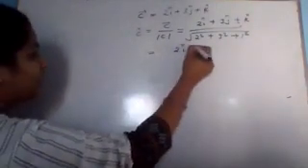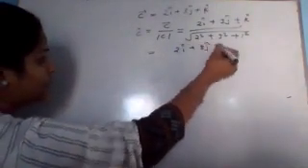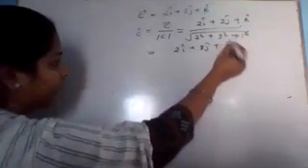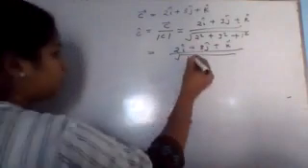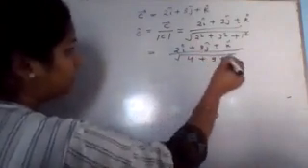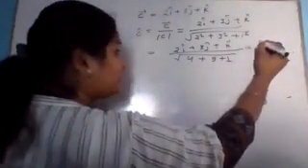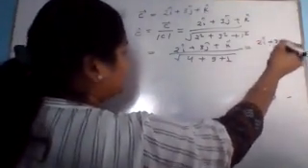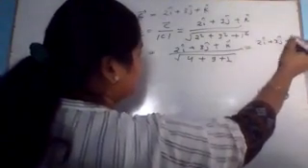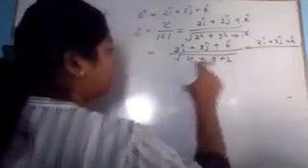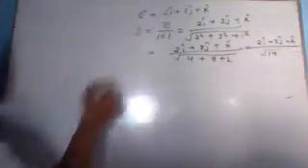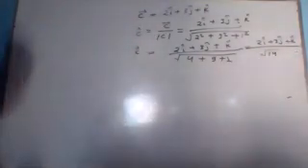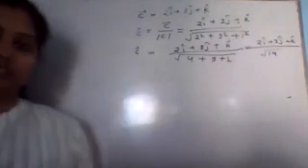So 2i cap plus 3j cap plus k cap, here 4 plus 9 plus 1, right? So your answer is 2i cap plus 3j cap plus k cap upon under root 14. So this is your unit vector of c.